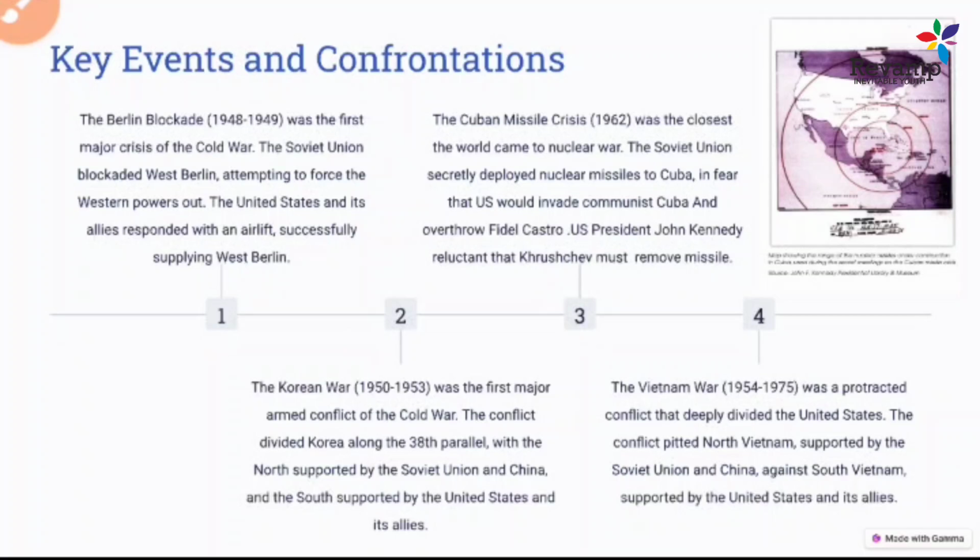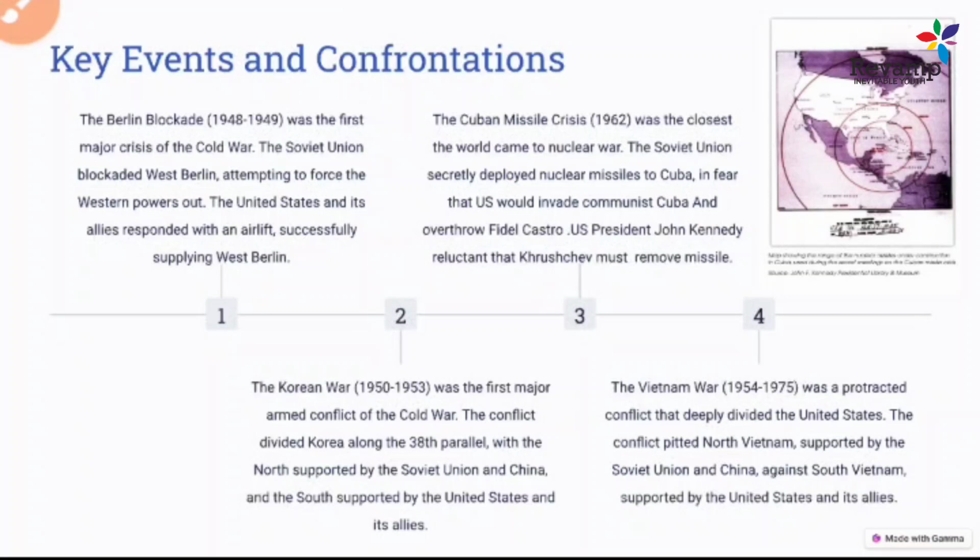And what happened in the Cuban Missile Crisis? The Soviet Union, a socialist republic as you know, was very worried that the United States of America would invade communist-ruled Cuba and try to overthrow Fidel Castro, because he had established a socialist government there. Cuba was an ally of the Soviet Union, and it also got a lot of aid from Nikita Khrushchev, the leader of the Soviet Union. So they decided to convert Cuba into a Russian base for their safeguard.